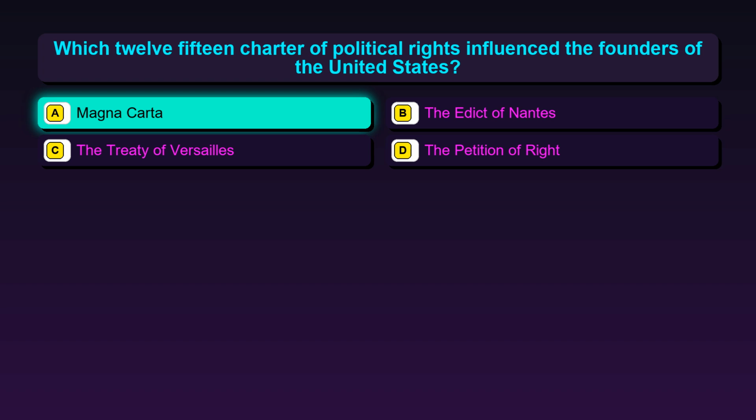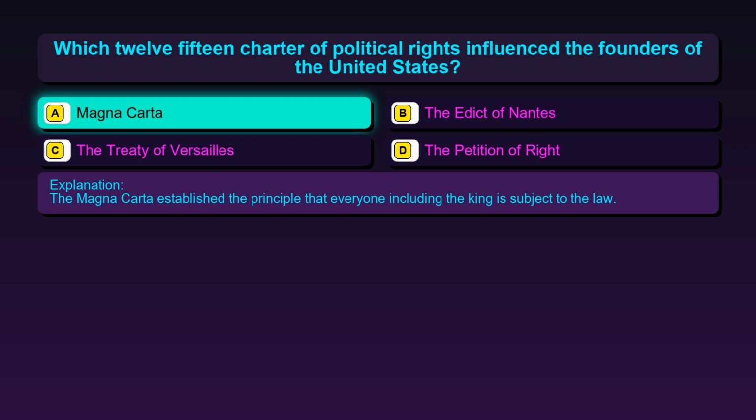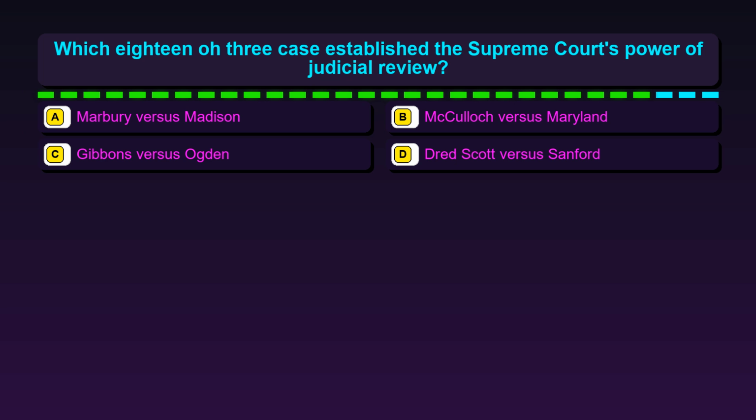The correct answer is option A. Magna Carta. The Magna Carta established the principle that everyone including the king is subject to the law. Question 30. Which 1803 case established the Supreme Court's power of judicial review?